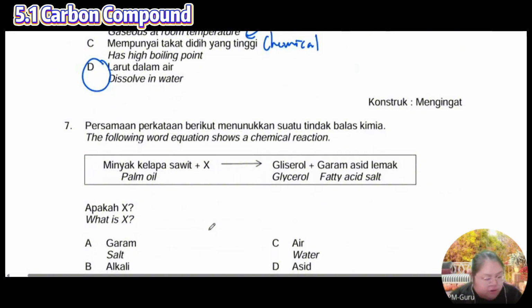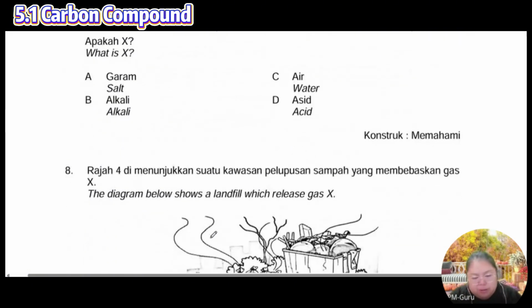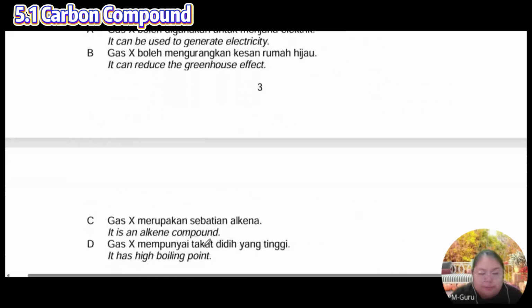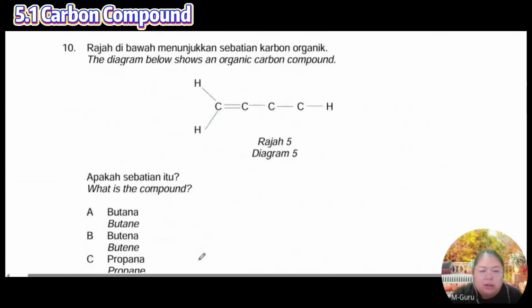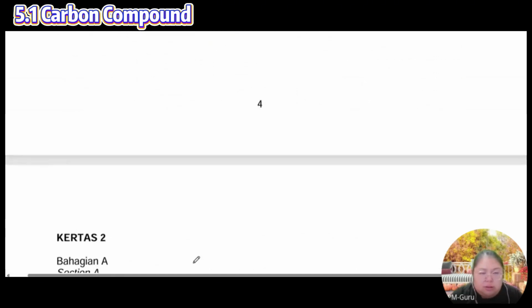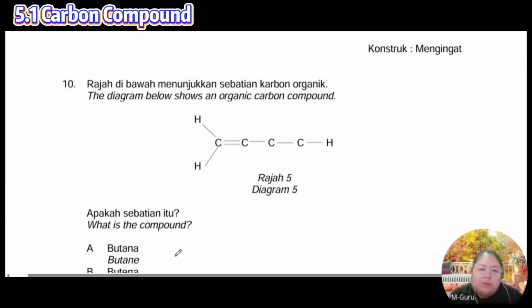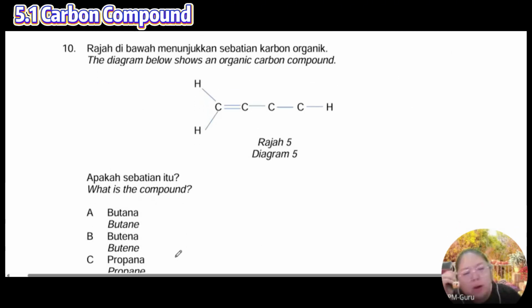Okay, 7, stop. We never do the 7. Okay, we jump to paper 2. Question number... Hey, you also can do this one. Hey, let's do this one. Number 10. What is the compound?